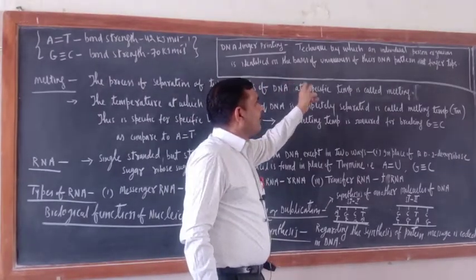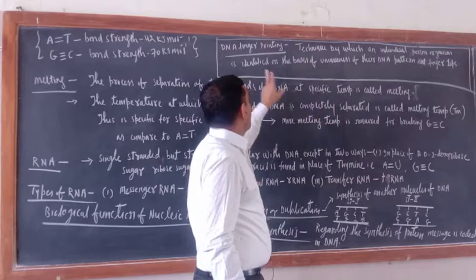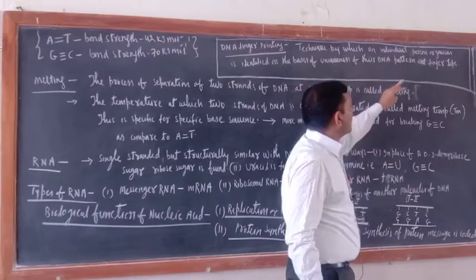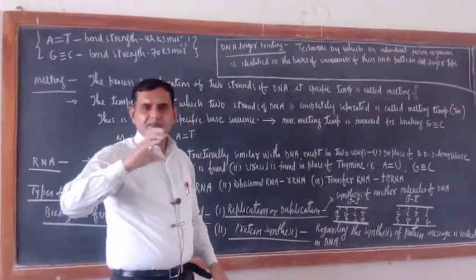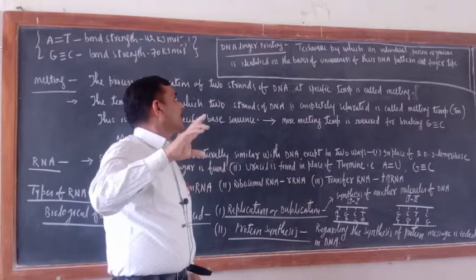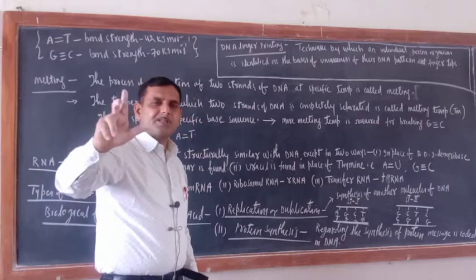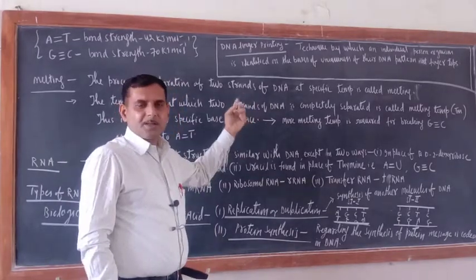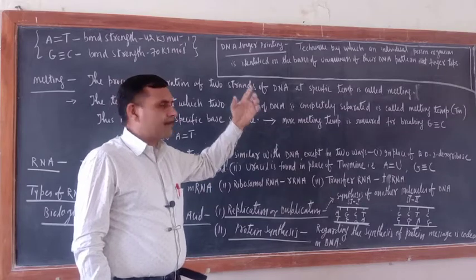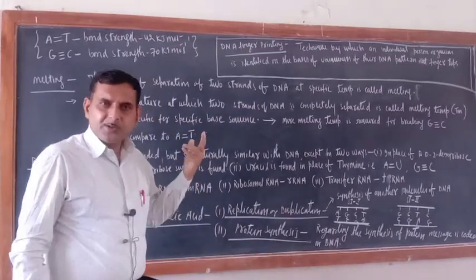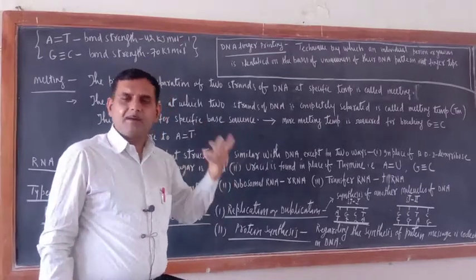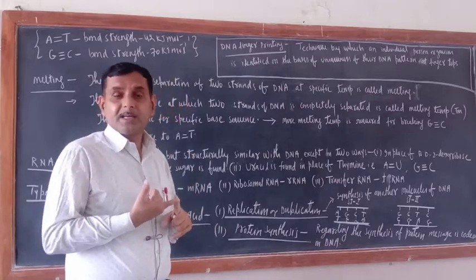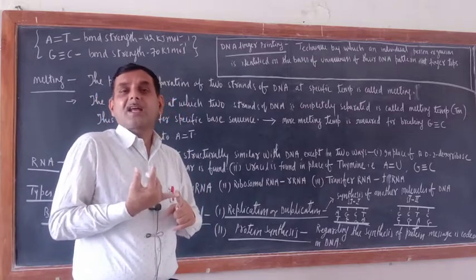It is the technique by which an individual, person or organism, is identified on the basis of the uniqueness of their DNA pattern at fingertips. So what is the use of this DNA fingerprinting technique? With the help of this technique we can identify a person or organism on the basis of the uniqueness of their DNA pattern at fingertips. Now what are the uses of this technique? Nowadays it has a variety of applications. Number one, it can be used to identify criminals or innocent persons.